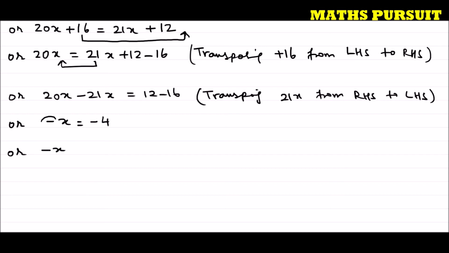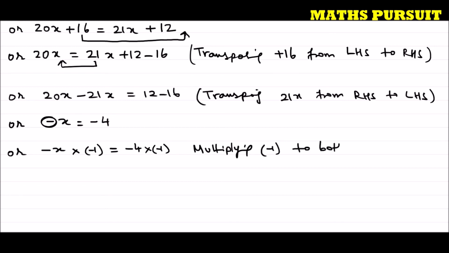So we need to eliminate this negative sign from the x variable, because we cannot keep a variable with a negative sign. So in order to remove this negative, let us multiply minus 1 to the left side as well as minus 1 to the right side. Why? Because if we want to multiply something to the left side of the equation, we need to multiply the same thing to the right side of the equation. For that reason, I am multiplying minus 1 to both sides. Hope guys I'm very clear till here.